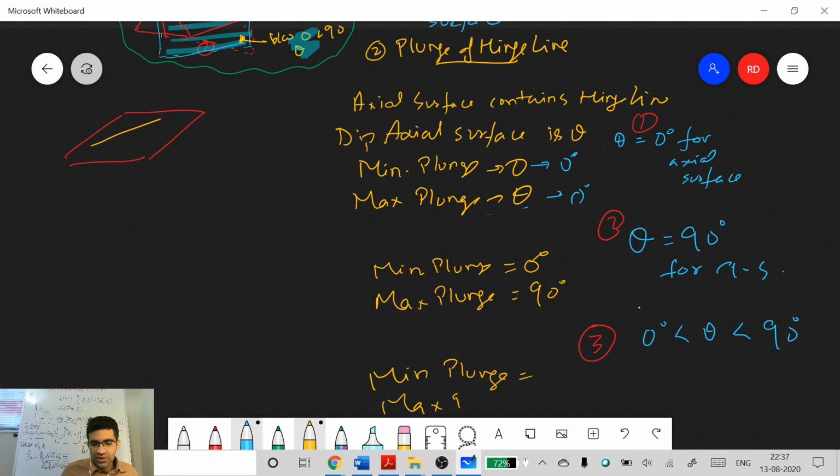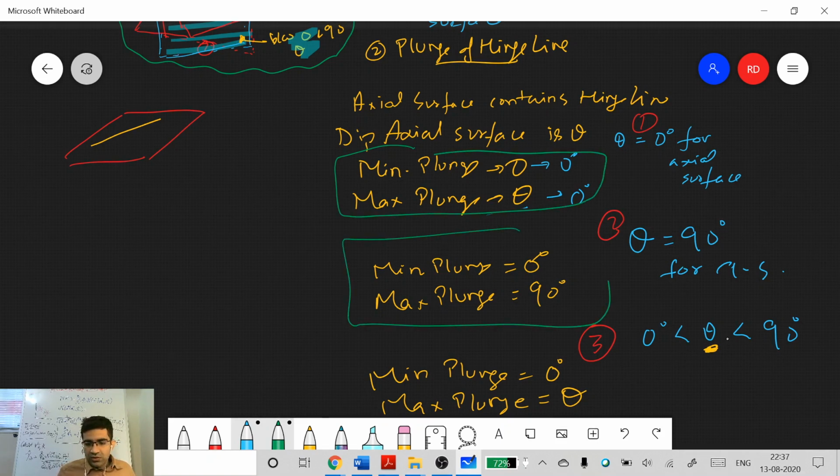And what is maximum plunge? So theta, not 90. Again, it should be theta because we are not going to 90 degrees. So this will depend on this theta value. Okay. If you understand these three, you can understand that whole figure. Everything revolves around this.